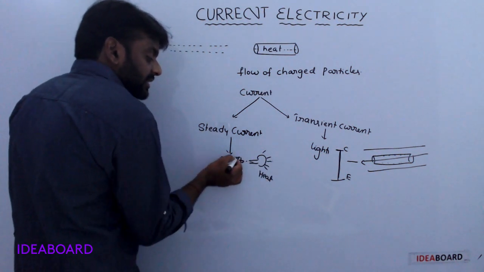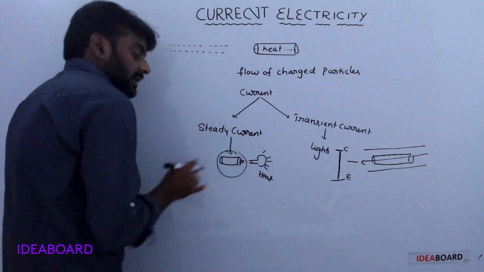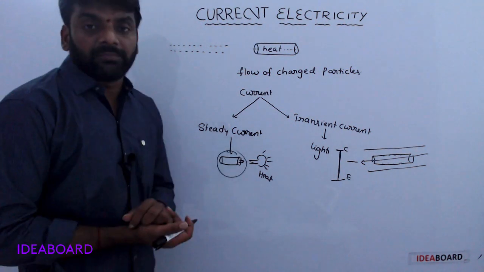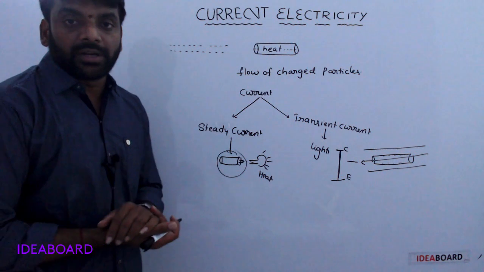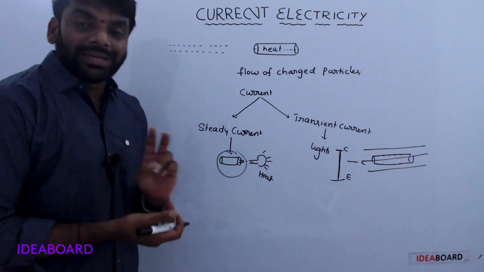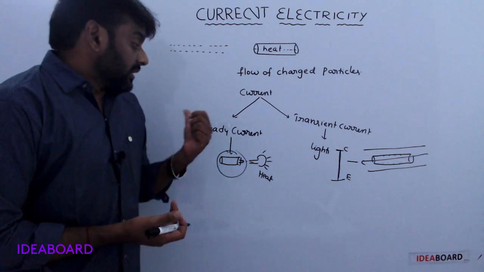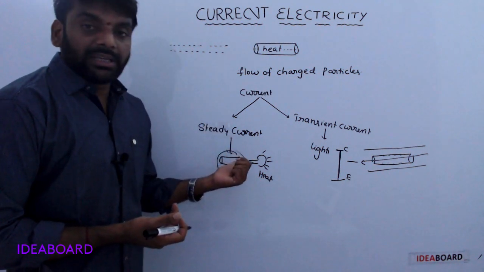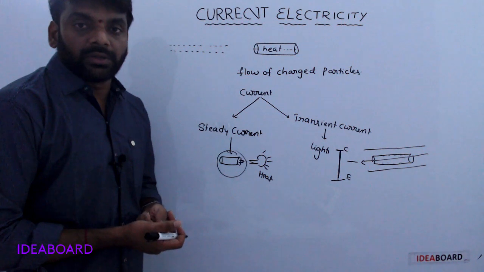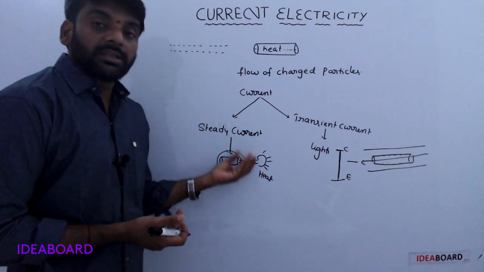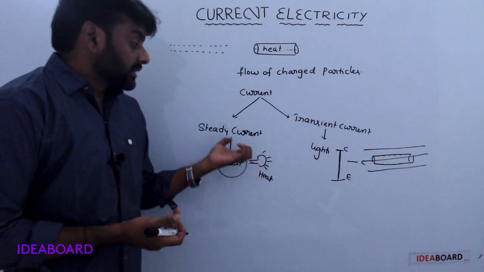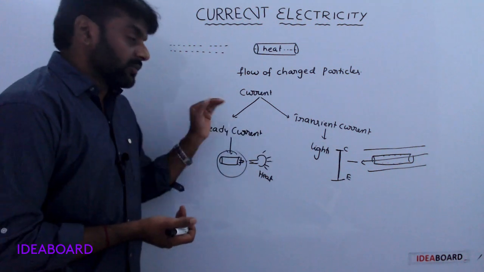To maintain this steady current, what device is required? A battery. In this chapter we discuss what current is, what a battery is, cells, resistance, emf meaning electromotive force, Kirchhoff laws, Wheatstone bridge, meter bridge, etc.